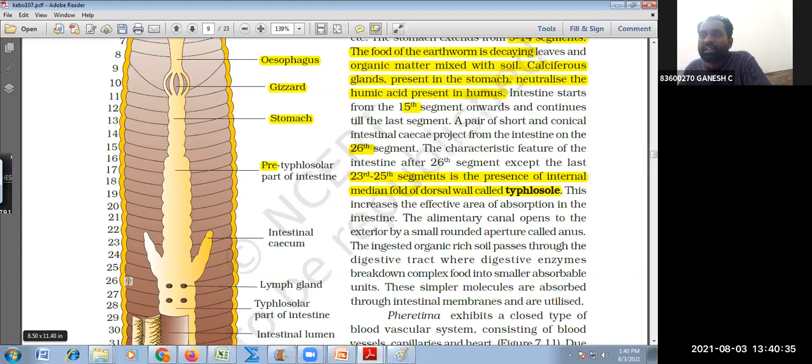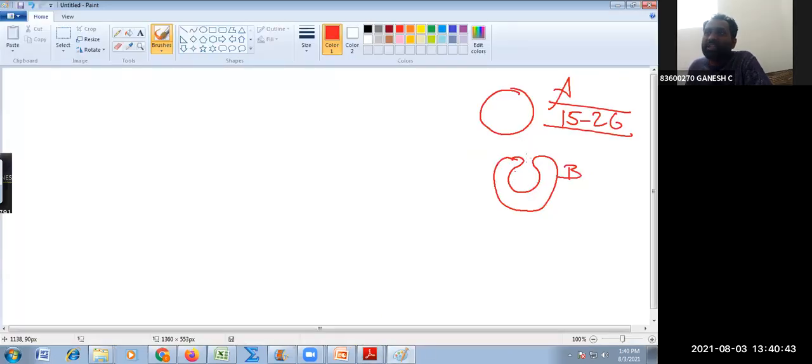Very important NEET question, PU board question or CBSE question. So Typhlosole is the inward folding of the intestine. That you have to remember. Clear?